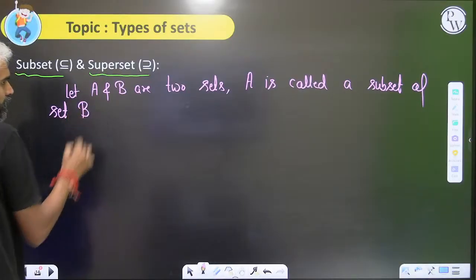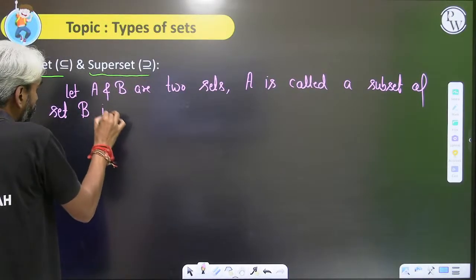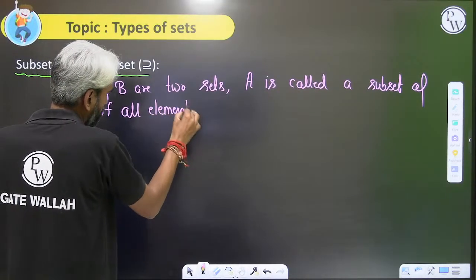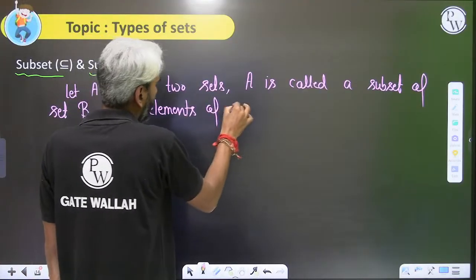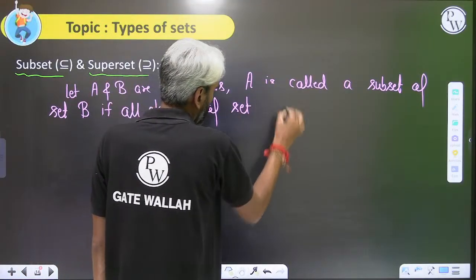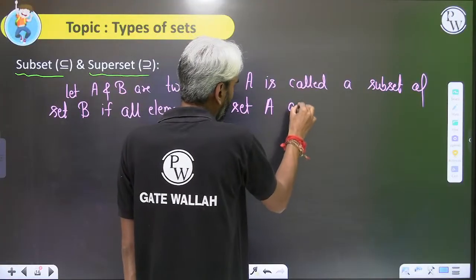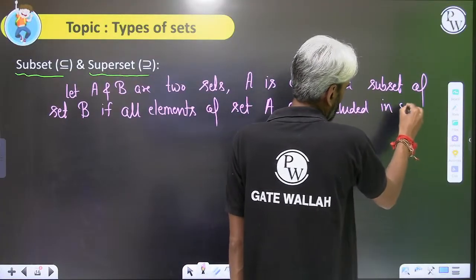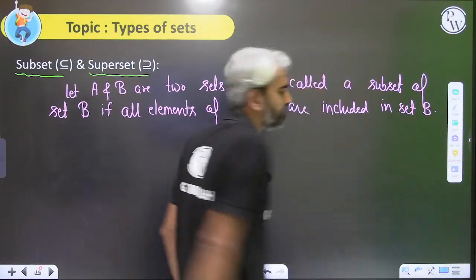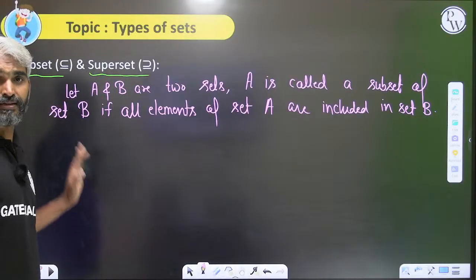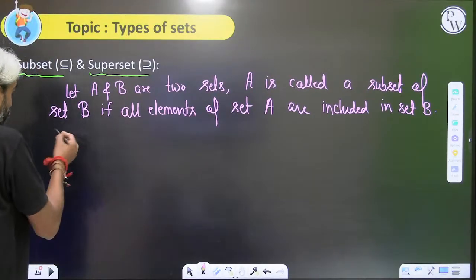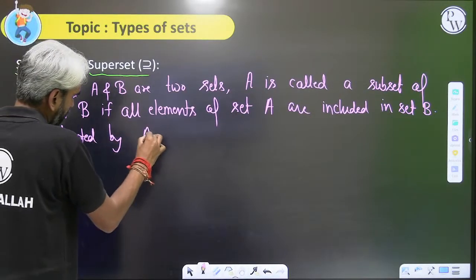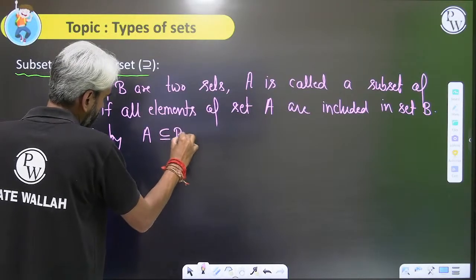A is called a subset of set B if all elements of set A are included in set B. If all the elements of set A are included in set B, then we say that A is a subset of B. How do we denote this? Denoted by A is a subset or equal to B.